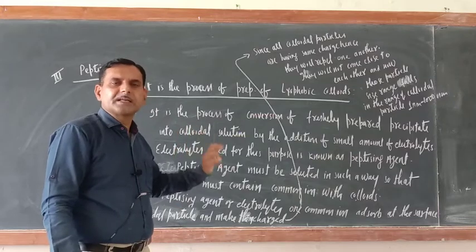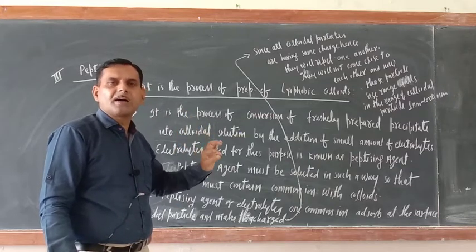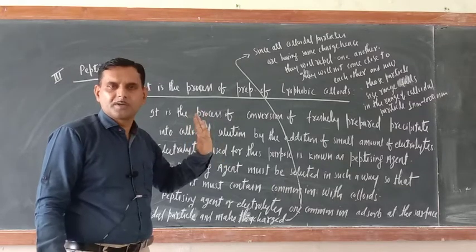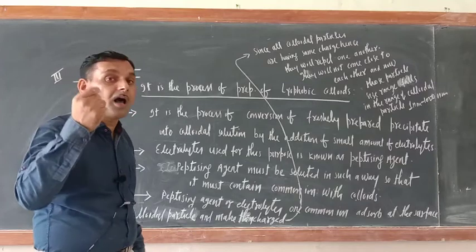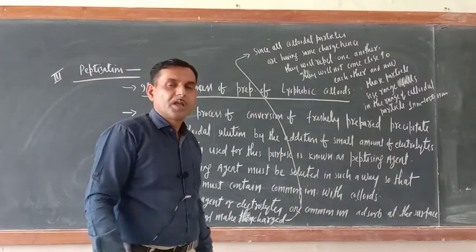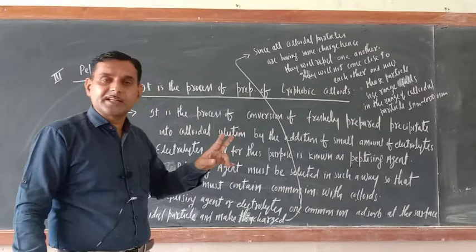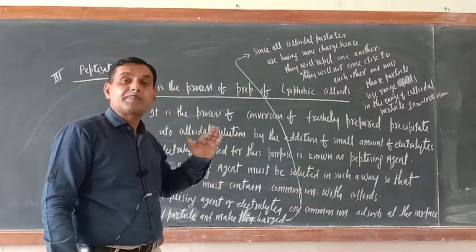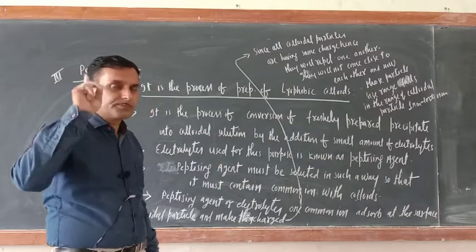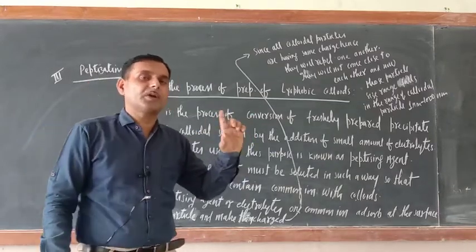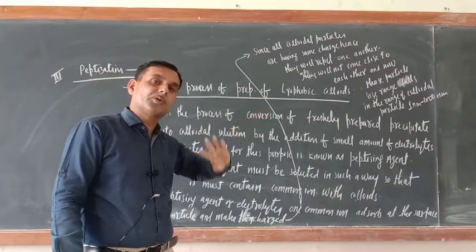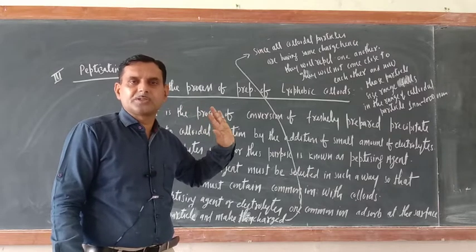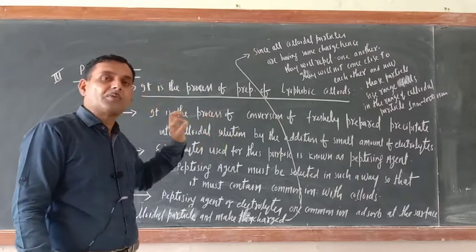So what is peptization? Peptization is the process of conversion of freshly prepared precipitate into colloidal form by the addition of a small amount of electrolyte. And the electrolyte which is added there is known as the peptizing agent. Always remember, it should be added in small quantity only. Otherwise, another process known as coagulation will start and you will not get the colloidal solution. So a small amount should be added.